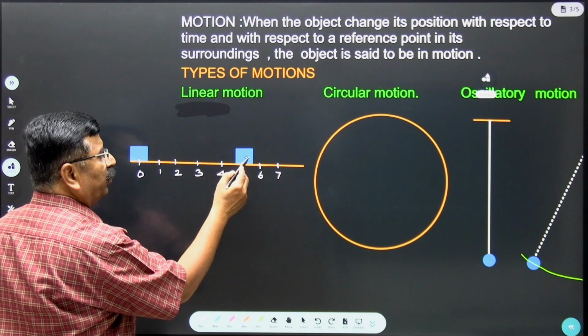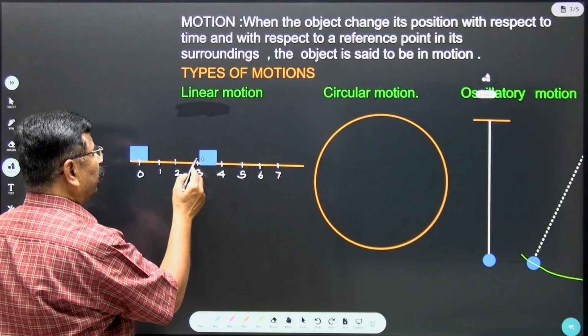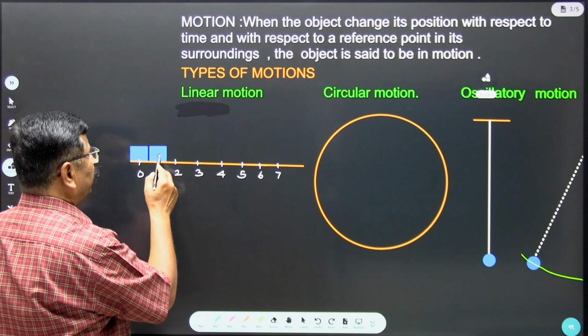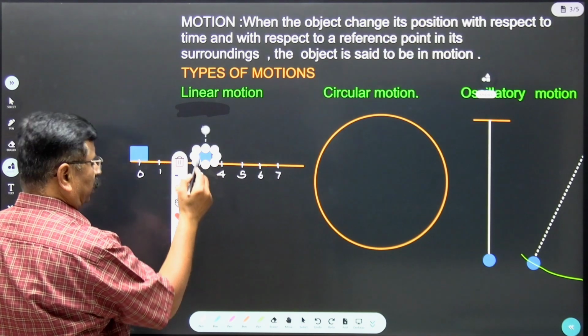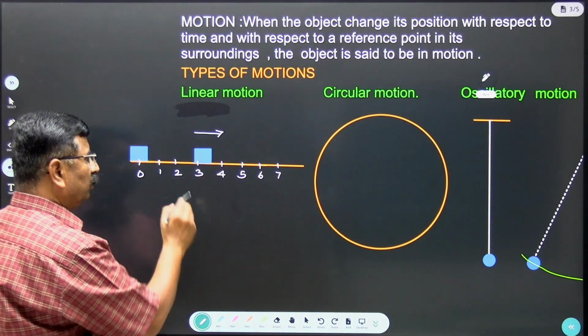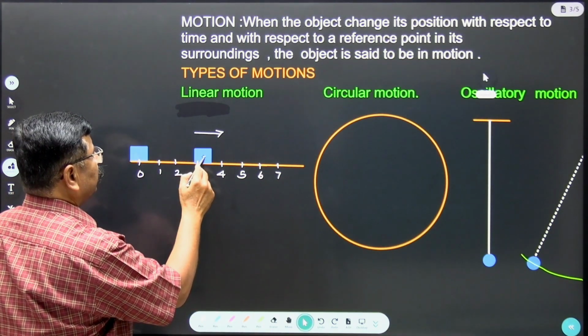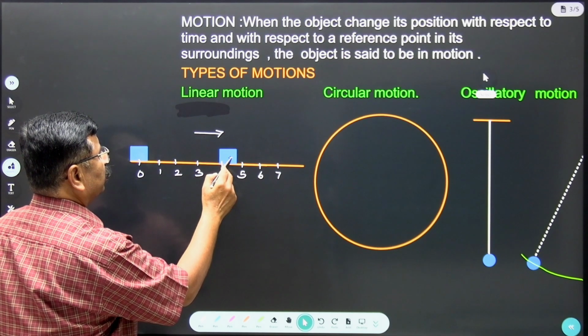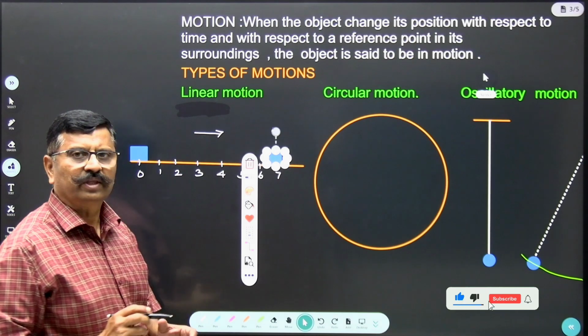So the body is in motion, and the body is moving in one direction, along this straight line. Therefore, we say that the body is performing straight line motion, means linear motion, means rectilinear motion.